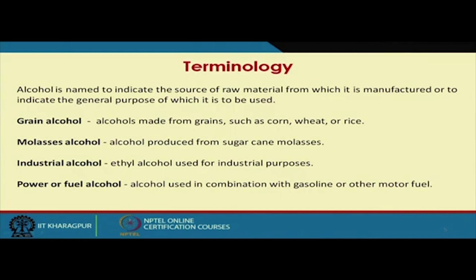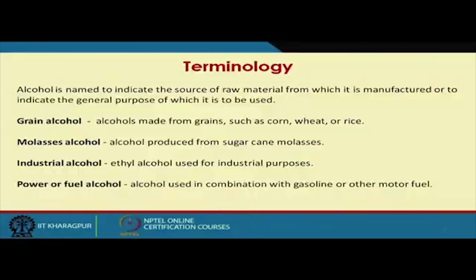India has an acute shortage of petroleum, because whatever reserves we have are hardly enough for 30 years. So we mostly import crude petroleum from outside, which is very costly. The Government of India always encourages replacing 10 to 20% of gasoline with ethanol. When we use ethanol as a substitute for gasoline, we call it power alcohol.